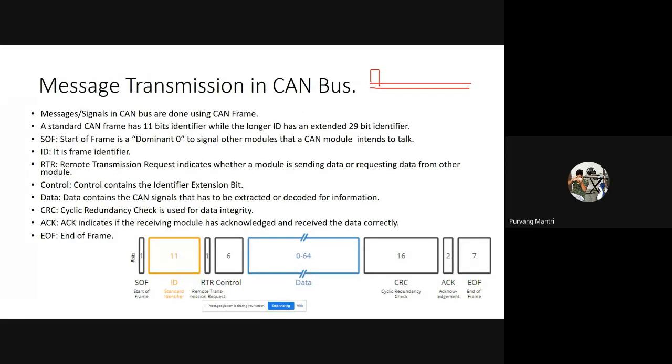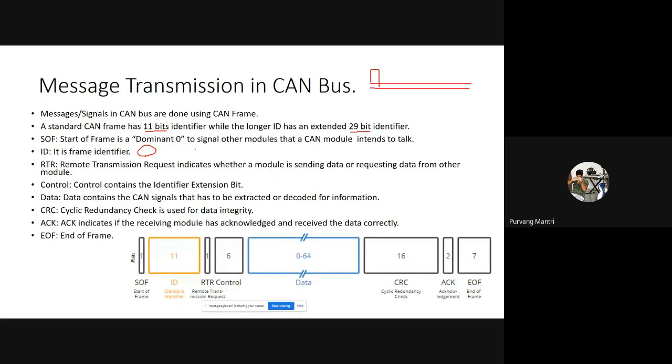Then we have the identifier, the ID, which can be 11 bits, or if the frame is extended, it can be 29 bits. The identifier number actually prioritizes the message. If the identifier number is low, for example if the identifier number is 0, then the priority is the highest for that message.